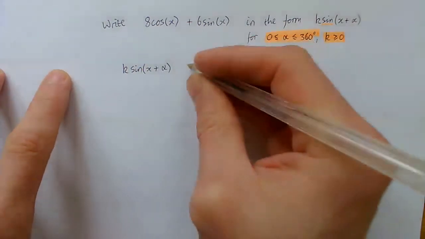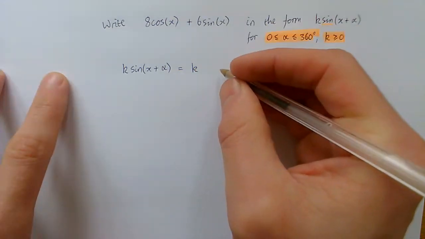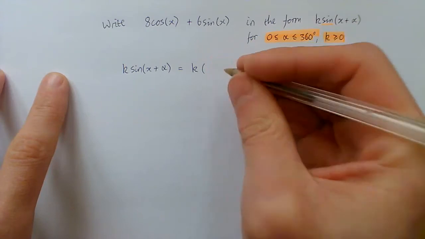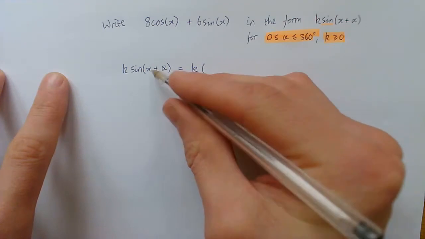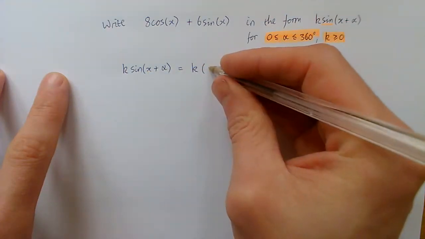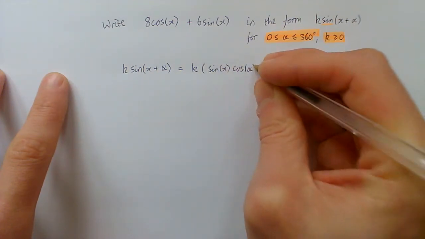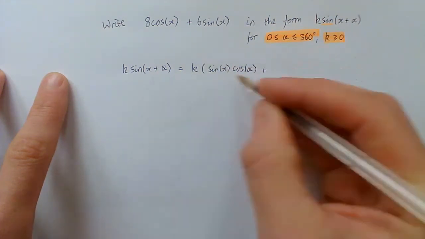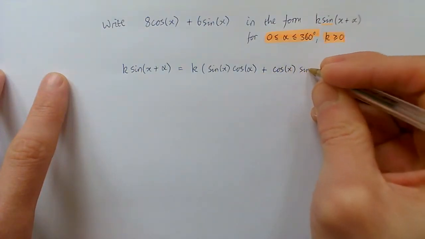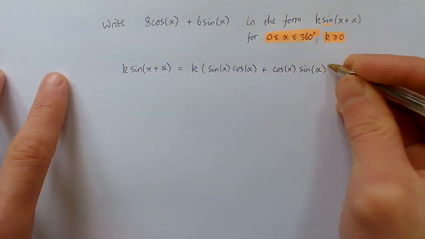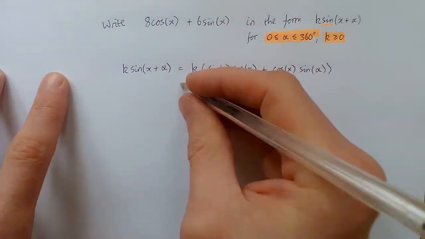If you look up your formula sheet, and I will actually post one on the team in the files section as well, just in case you've not got one, you can see where this is. But we get sine of A plus B, or sine of x plus alpha, is the same as sine of x cos alpha plus cos of x sine of alpha. So I'm just using that identity, but I'm putting in my x and my alpha instead of my capital A and capital B.